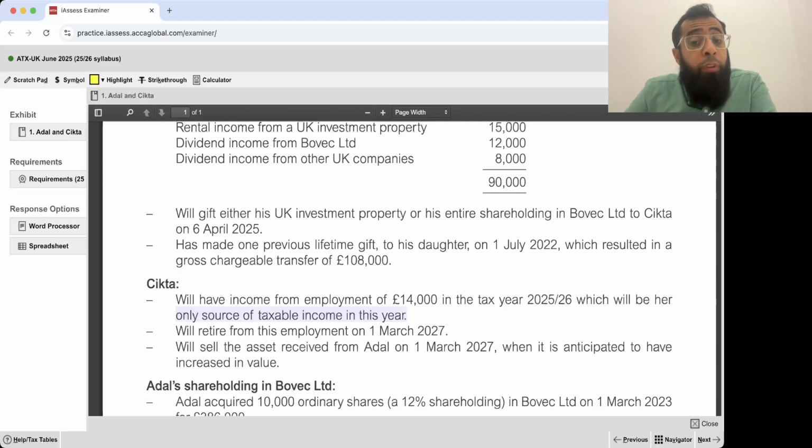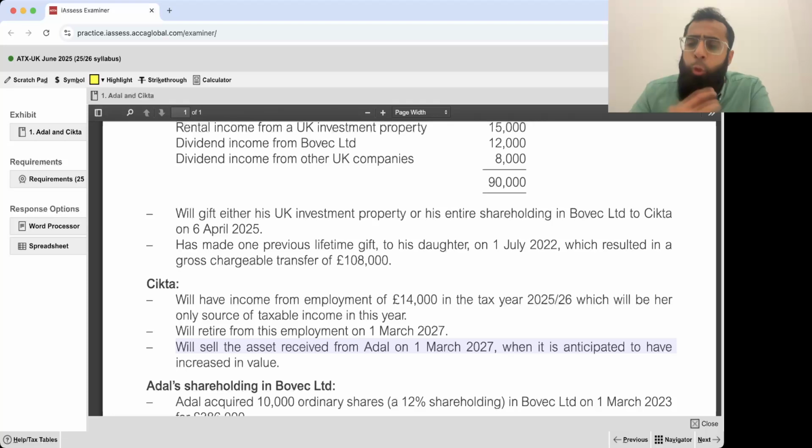Sitka will retire from employment on 1st March 27 and will sell the asset received from Adil on 1st March 27, when it is anticipated to have increased in value. So once Sitka gets this investment property or the shareholding in Bovac Limited, she will sell it on 1st March 27. Fair enough.